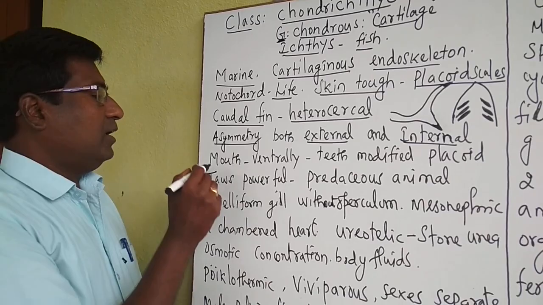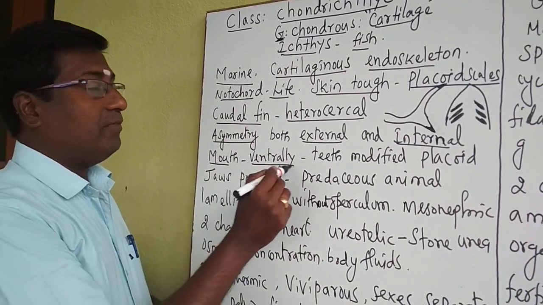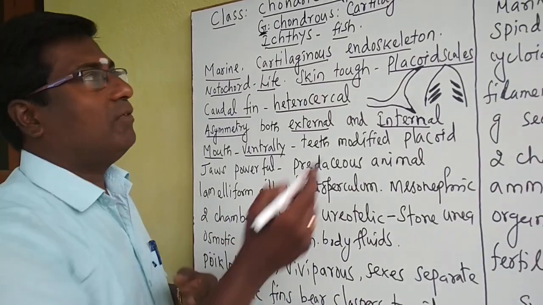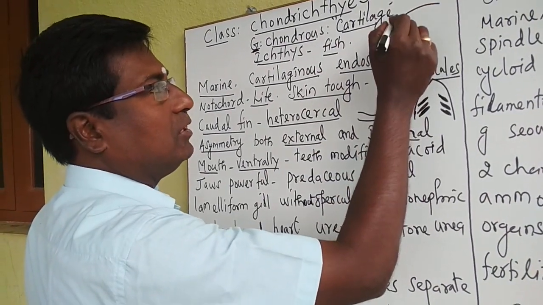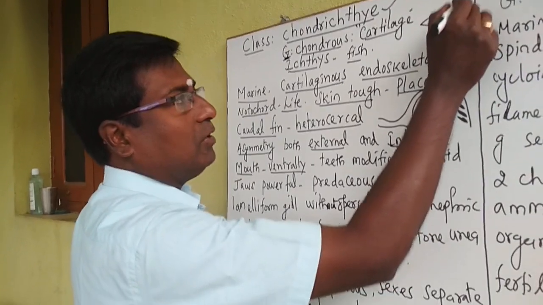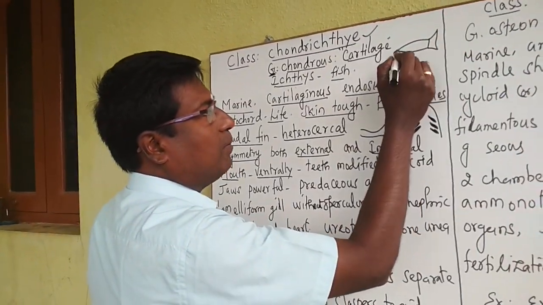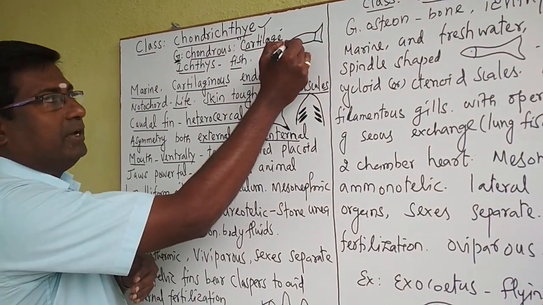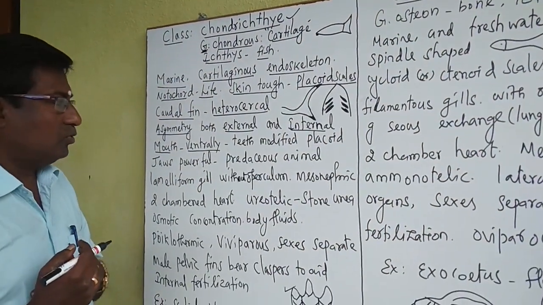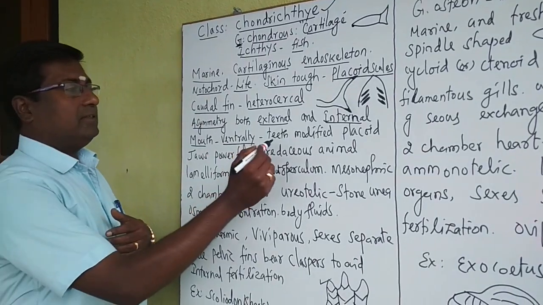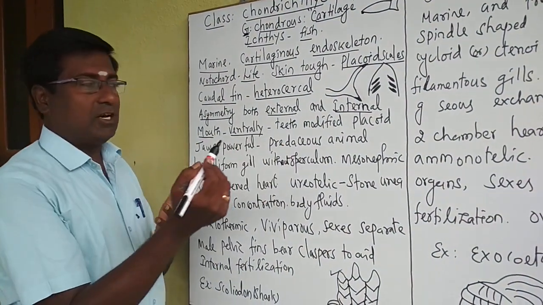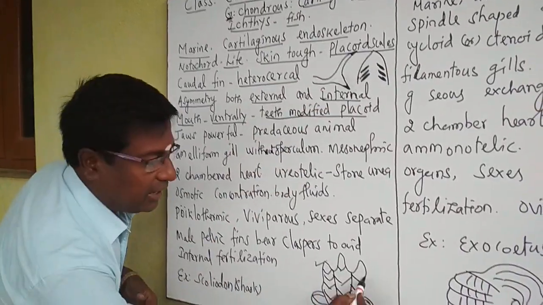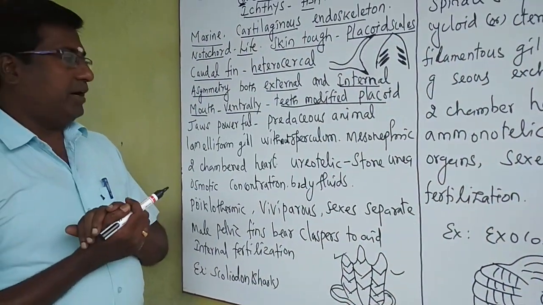Then the mouth is placed on the ventral side of the fish. Ventral side means just below. For example, look at this fish. The mouth is located on the ventral side, not at the tip. And here the teeth are absent, but the teeth are modified into placoid scales.